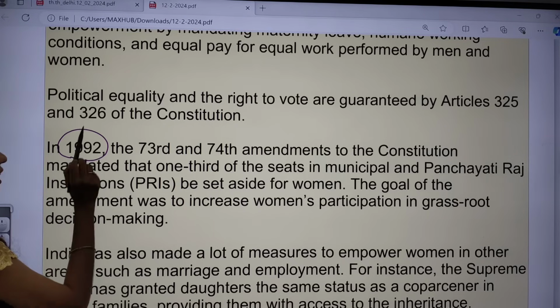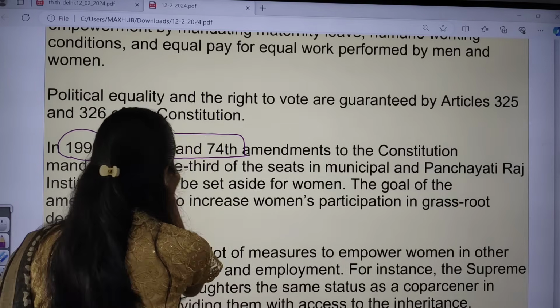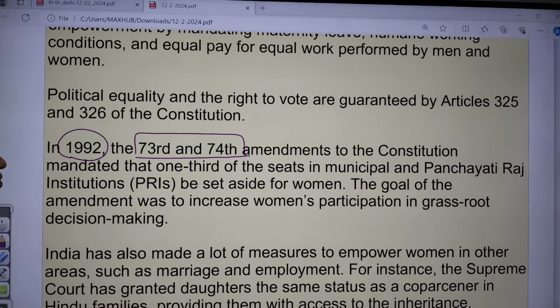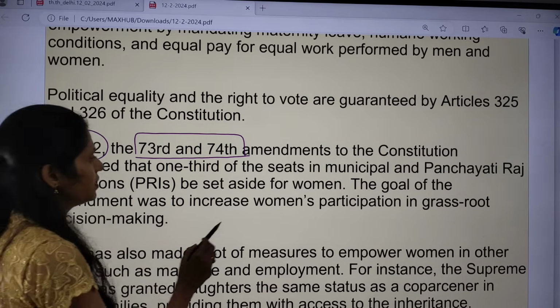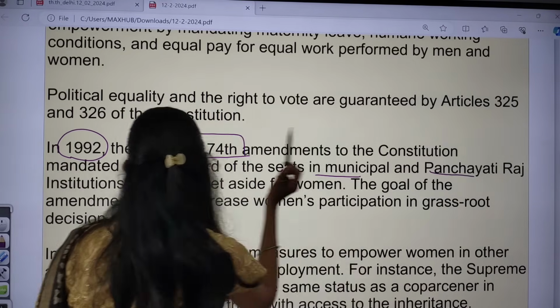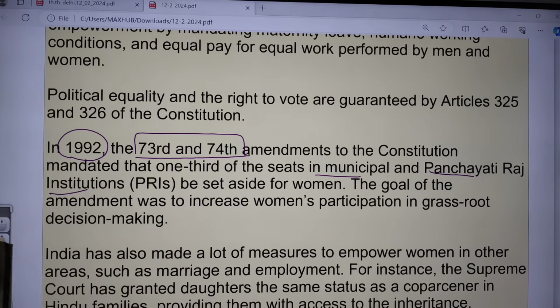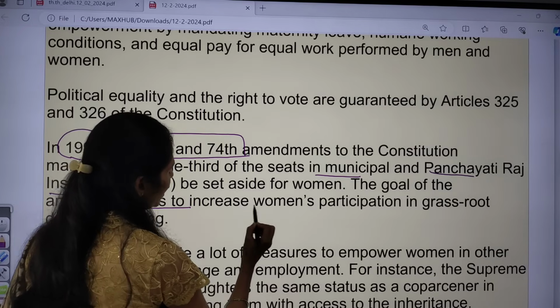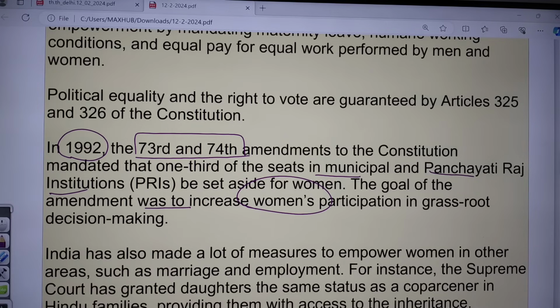And in 1992, the 73rd and 74th Constitutional Amendment Act mandated that one-third of seats in municipal and Panchayati Raj institutions be reserved for women. The goal of this amendment was to increase women's participation at the grassroots level, at the village level, like panchayats.